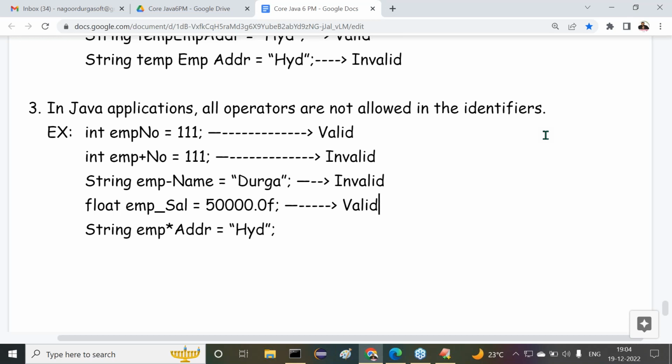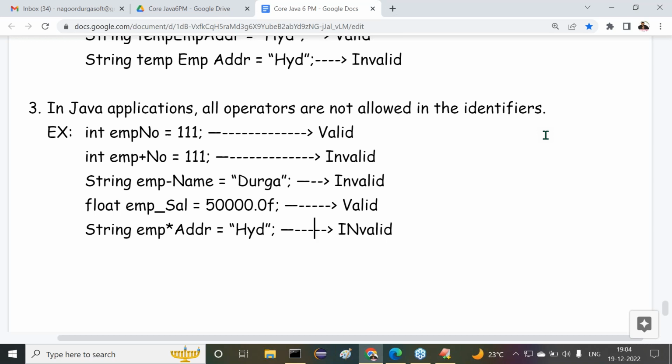But in general people have a misunderstanding about this point. Even though it is an underscore symbol, they think it is a hyphen or maybe a minus, and they give a wrong mark for it. Understand it here, we have to take care. Next one: now tell me, valid or invalid? String emp star addr is equal to an identifier. Valid or invalid? No, it is invalid.